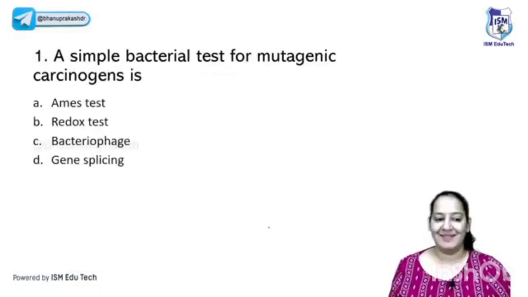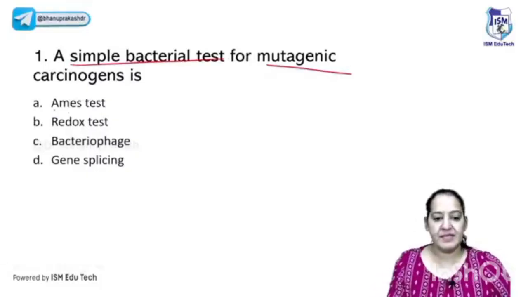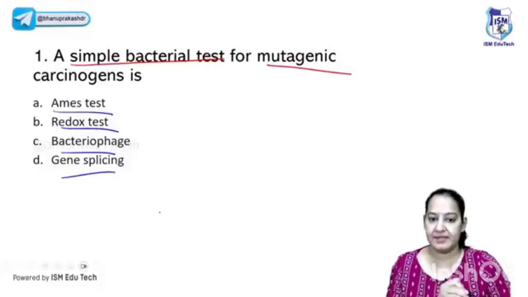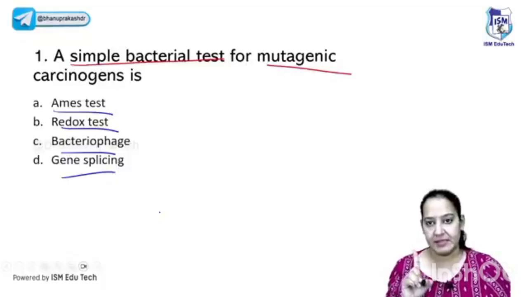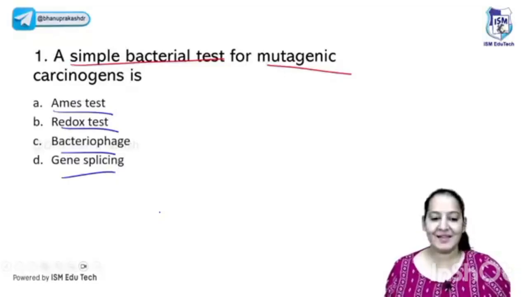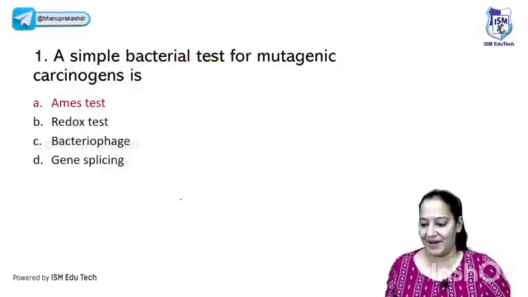Can you tell me the answer? The question is in front of you. A simple bacterial test for mutagenic carcinogenesis. Is it Ames test, redox test, bacteriophage, or gene splicing? What's the correct answer? The simple bacterial test for mutagenic carcinogens. One test, single bacterial test. Yes, the correct answer is Ames test. Just now I told you, for mutagenic carcinogens. Okay, so the correct answer is A. You all are right. Okay.